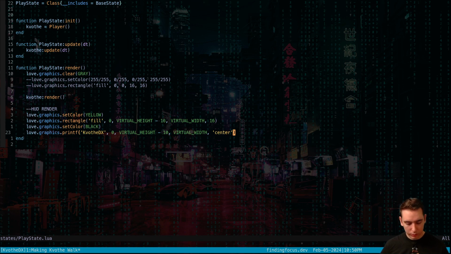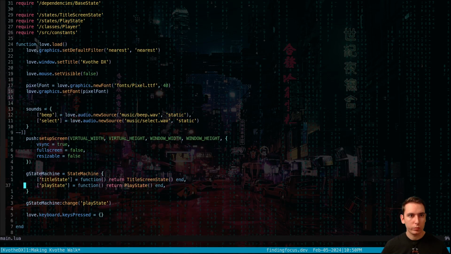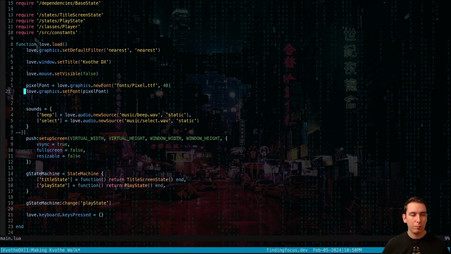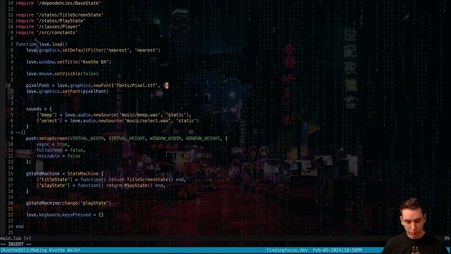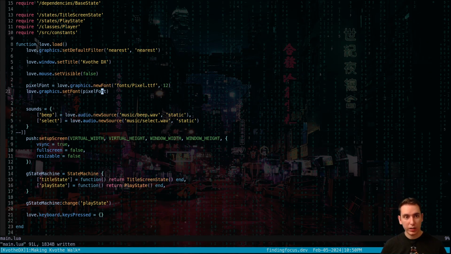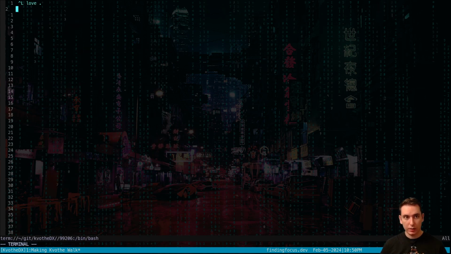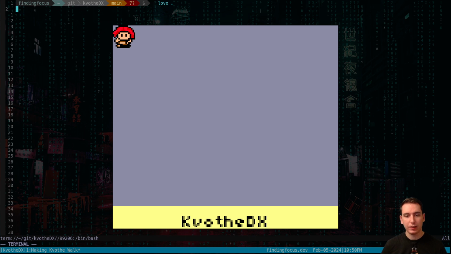So what we need to do is in our main here, go set our pixel font. Yeah, we have to set the size. So we'll see what 12-point font looks like. We'll call that pixel font. We're setting our font to pixel font, and then we're gonna go ahead and render it. Ooh, it looks so tiny.